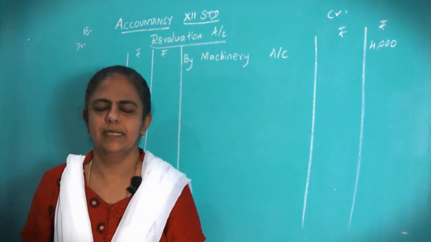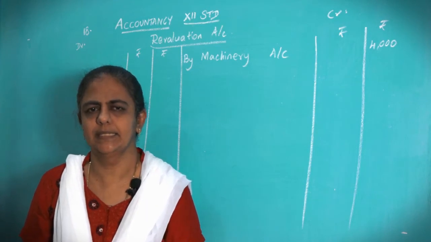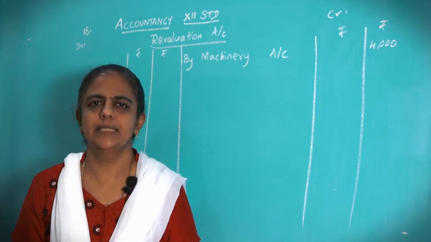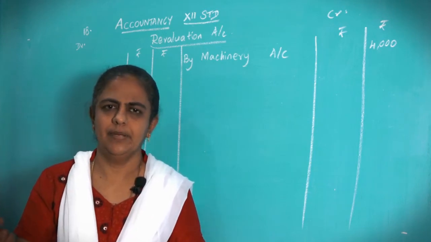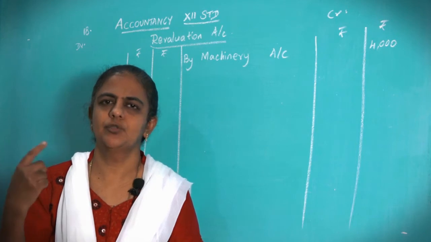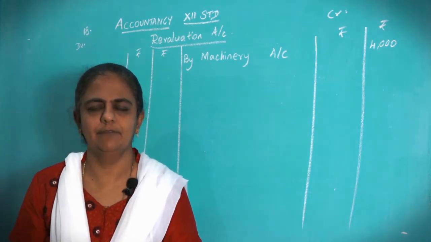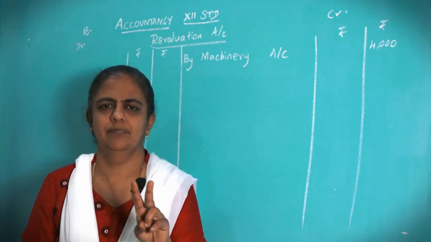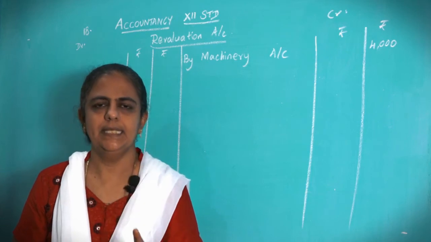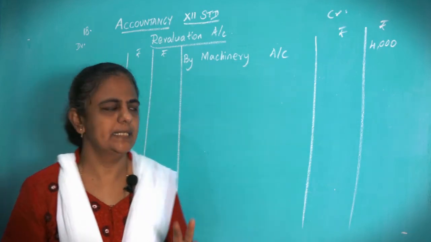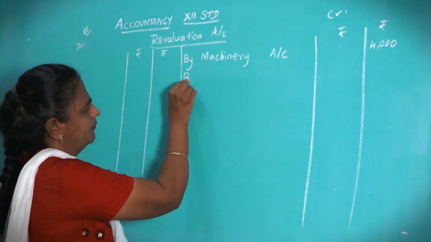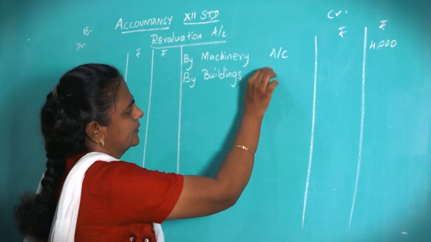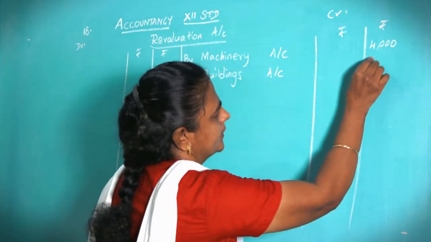Okay. Next what is given? It is given buildings. Building to be valued at 80,000. Building value, present value is 80,000. What is the previous value? It was 60. Buildings was 60. Now it is 80. From 60 it has increased. So again there is an appreciation of 20,000. Okay. It was 60, now it is 80. So 20,000 increase in the value of buildings. Okay, by buildings account.